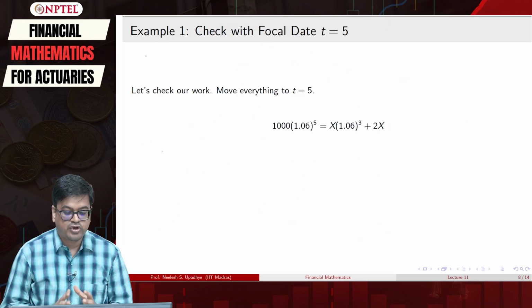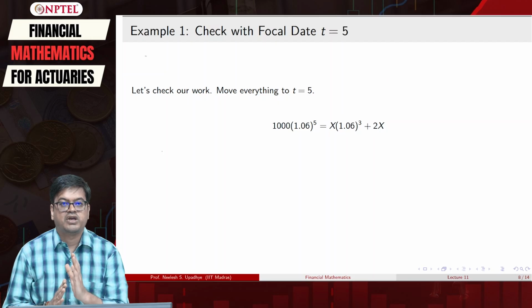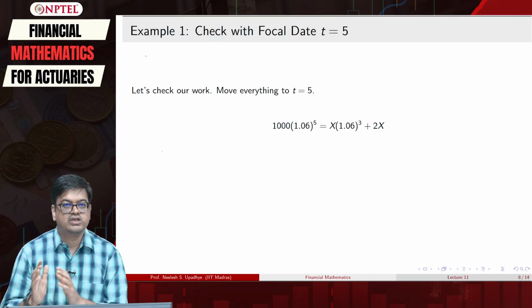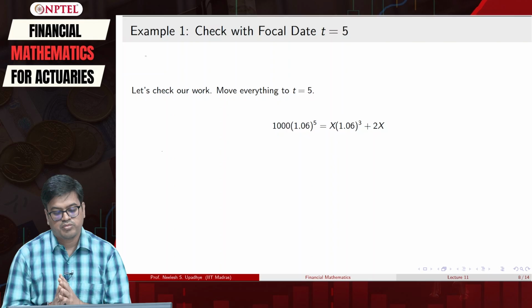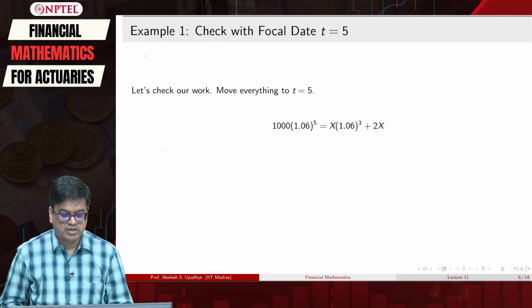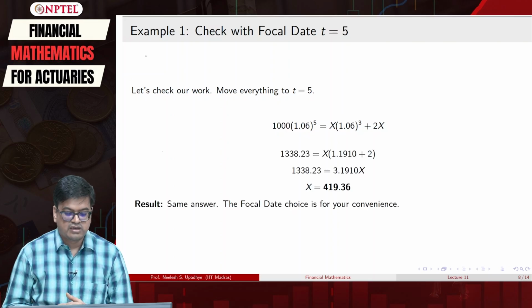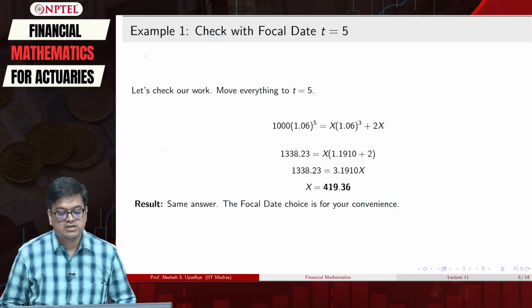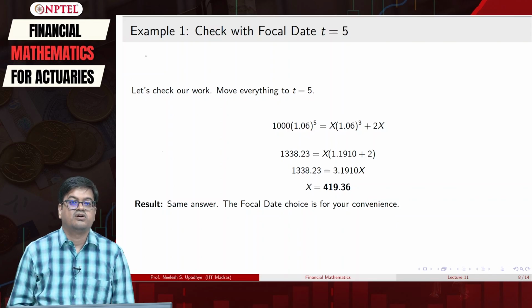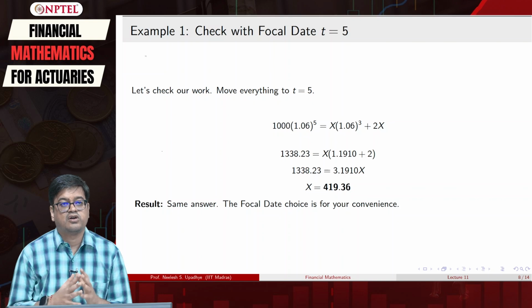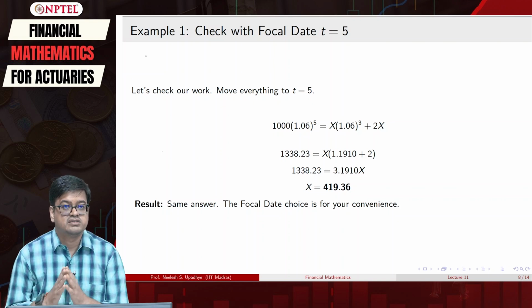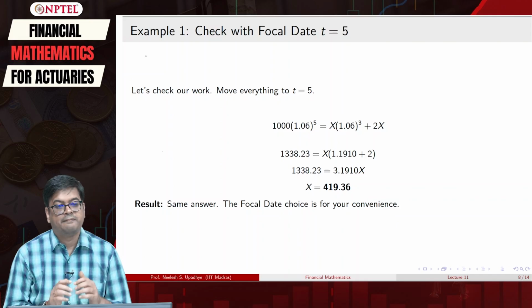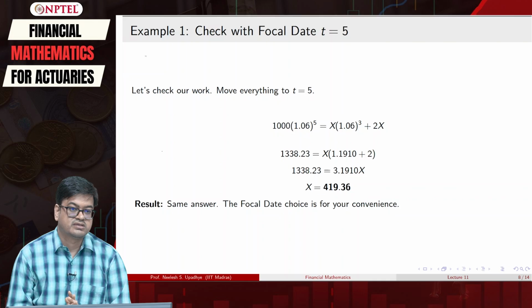1000 into 1.06 raised to 5 equals x into 1.06, which is 1 plus i, cubed, plus 2x. Again the same thing, we will solve it using a calculator, and you get the value to be equal to 419.36, which is the same answer. Focal date is the choice for your convenience whenever you are operating under a compound interest regime. Okay. Now we have understood how this focal date operates.